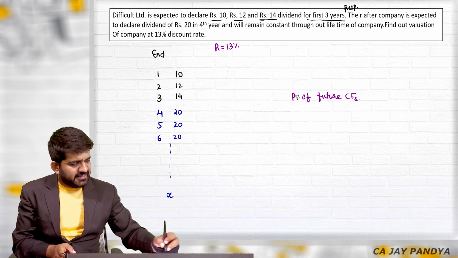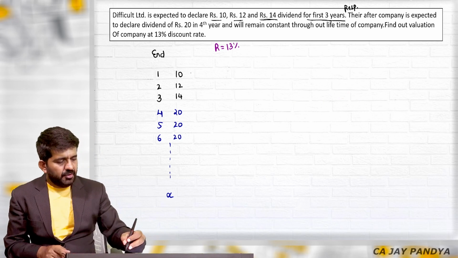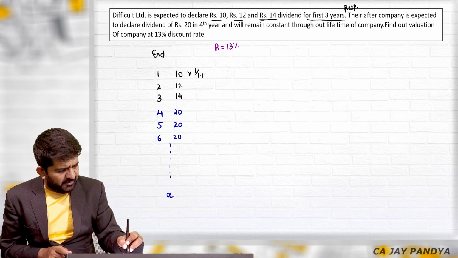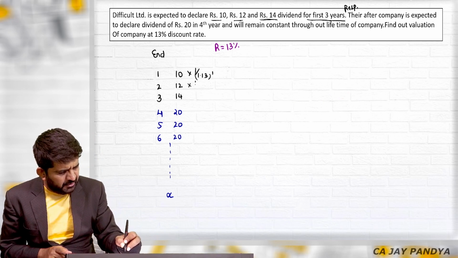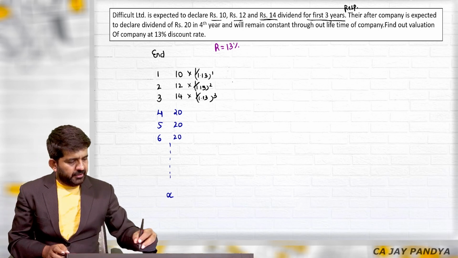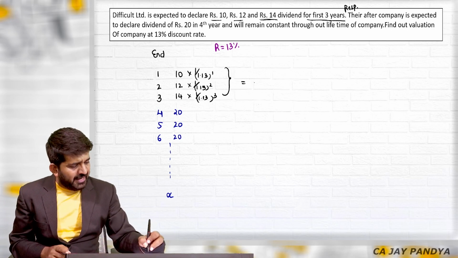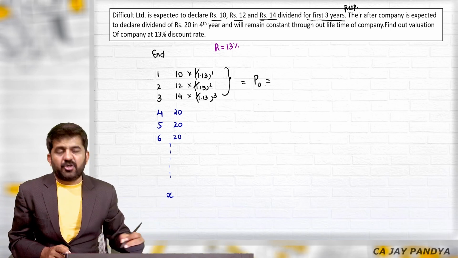First is this easy part, black color part. It is 1 divided by 1.13 raised to 1, 1 divided by 1.13 raised to 2, 1 divided by 1.13 raised to 3. I will be getting this answer by simple use of calculator, and it will be value at the end of 0 year.